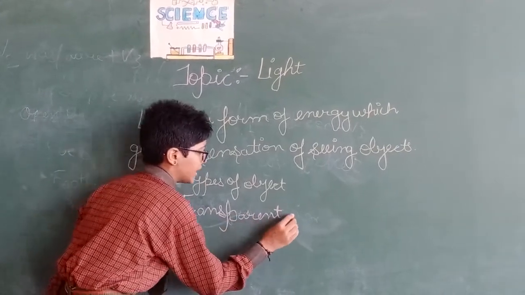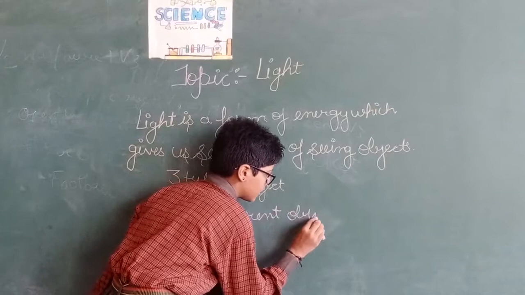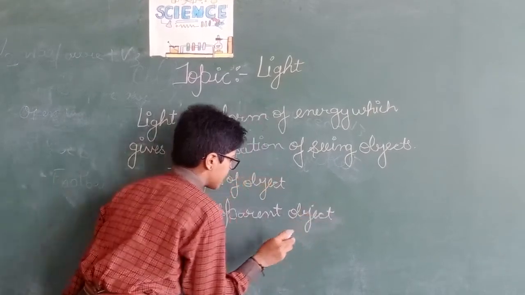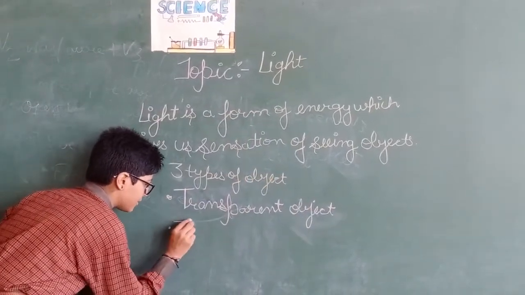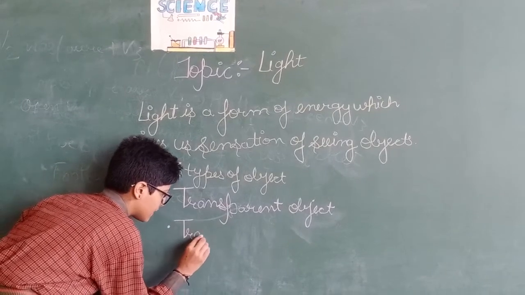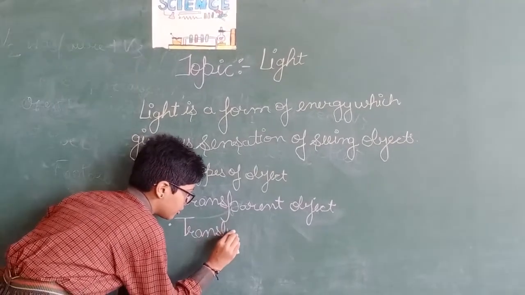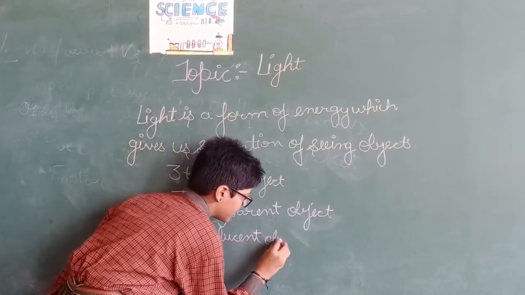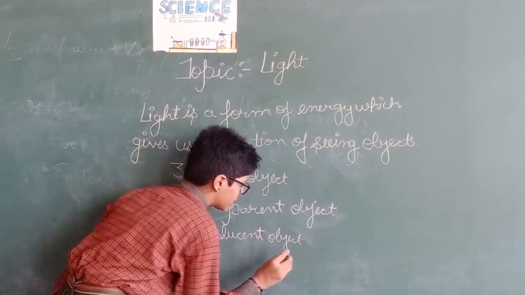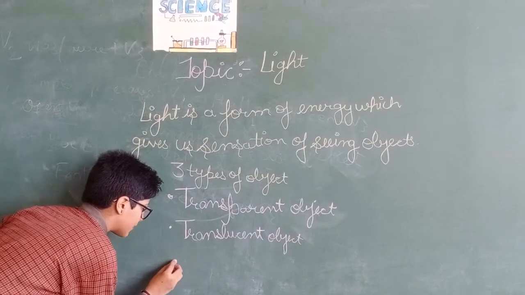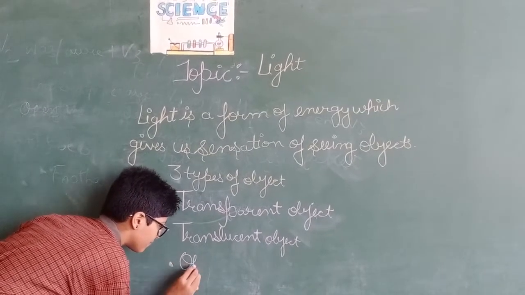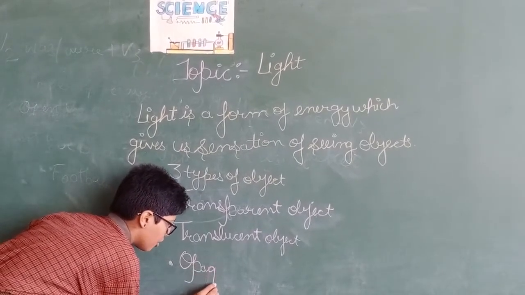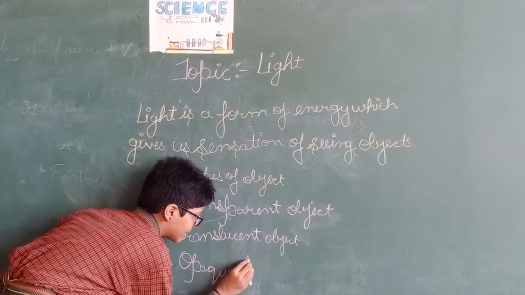Second is translucent objects. And the third one is opaque objects.